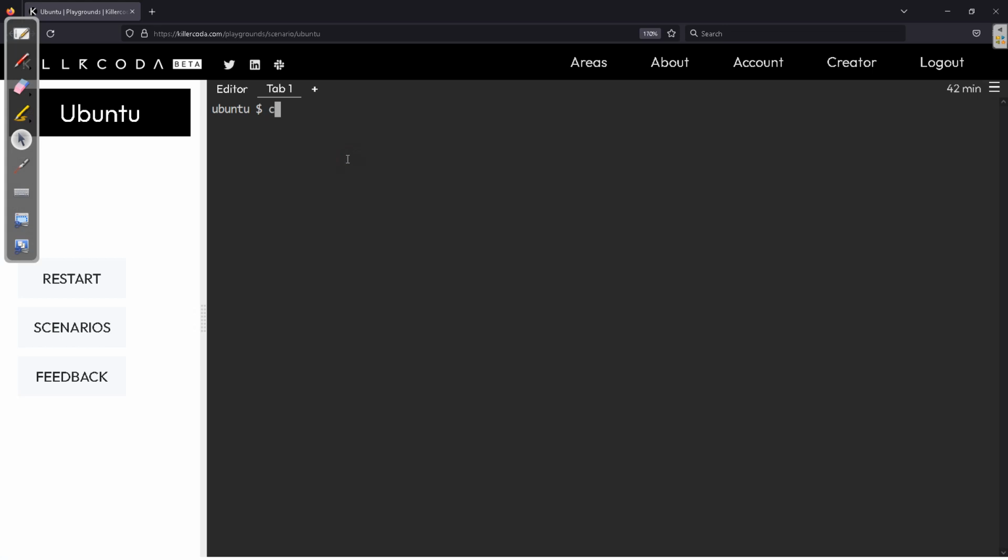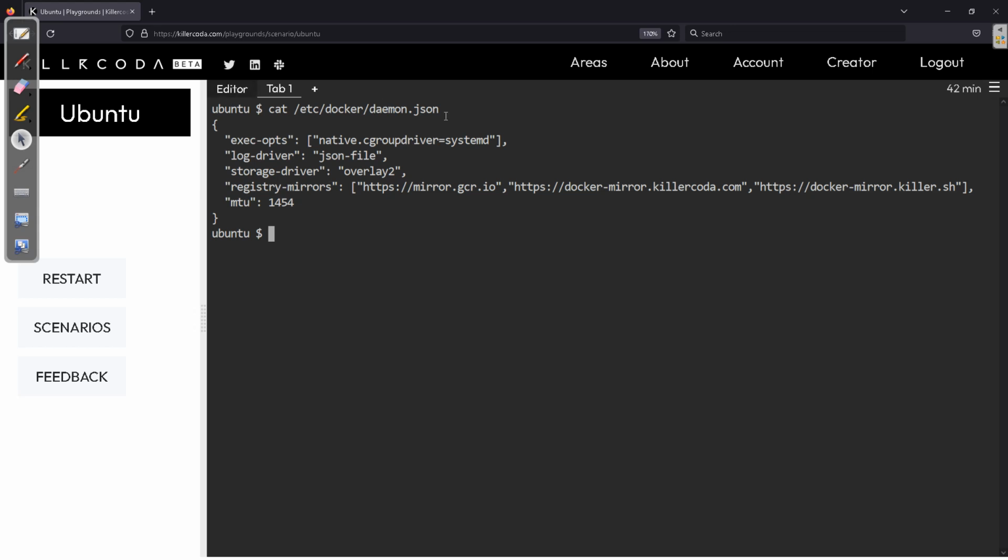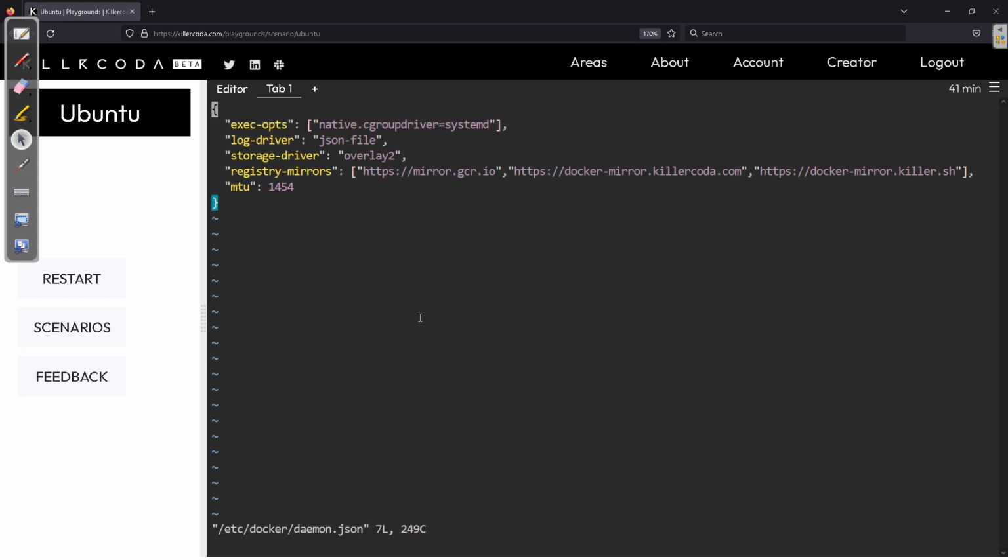First we do the cat command, cat etc slash docker slash daemon.json. This is the JSON that we have. I want to edit, so you can give vi editor etc slash docker slash daemon.json, press i, and now you can insert.